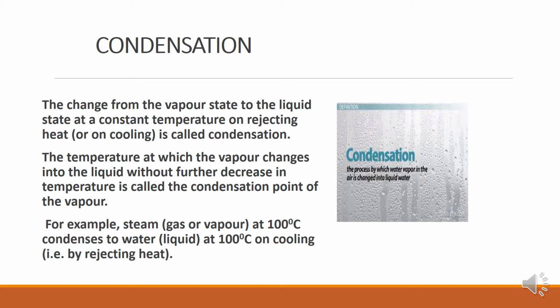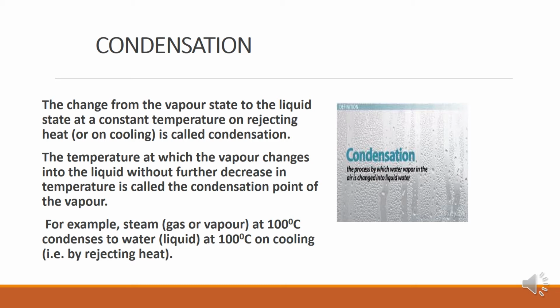The temperature at which the vapor changes into the liquid without further decrease in temperature. That is, there should be no further change in temperature when condensation takes place. So that point is called the condensation point. It is just like the boiling point. Condensation point is the temperature at which the vapor changes into liquid state without any further change. It is also a fixed temperature.